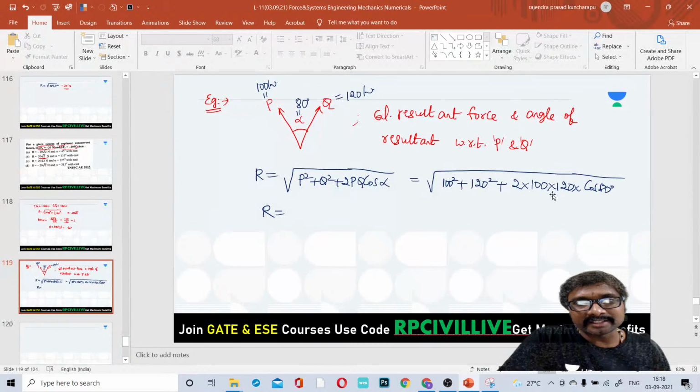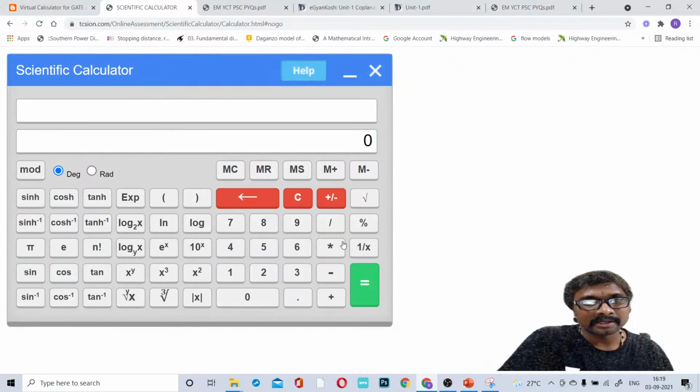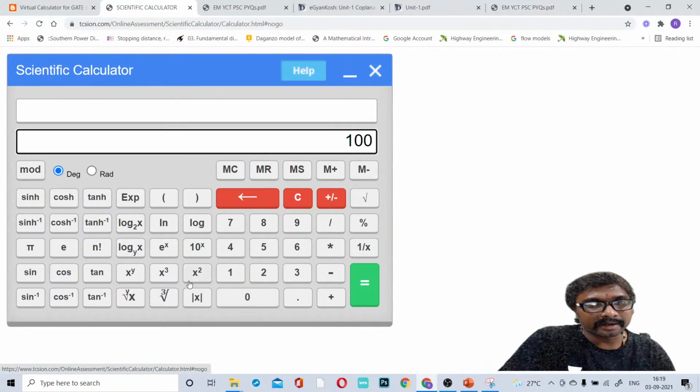First we will calculate this under root value. After calculating this under root value, we'll go for the square root. What is that under root? We can say 100 square plus 120. So 120 we have got, and we have to apply square for this, right?